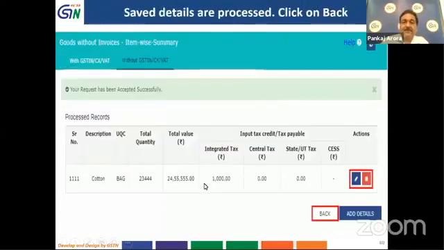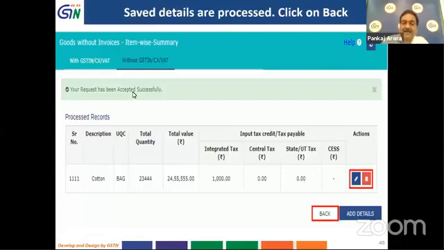And once you save this, in a similar manner as we saw earlier, whatever details we have entered, a message pops up on your screen, and you can see these details under processed records.